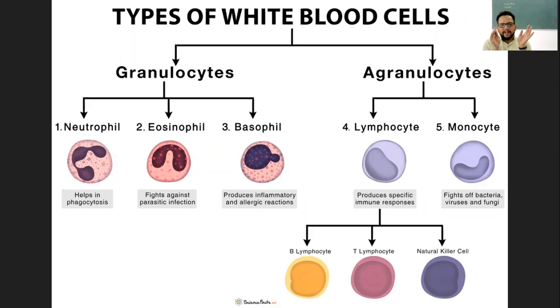Literally, the neutrophil will go and enclose the pathogen by a pseudopod like mechanism. They will take it inside, lysozymes will be released on that particular pathogen, and because of the different enzymes, those virus or bacterial particles will be broken down completely.